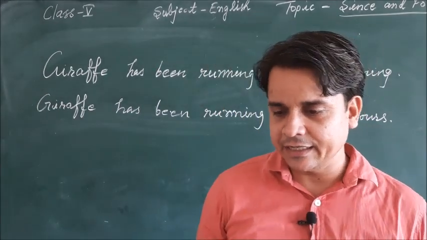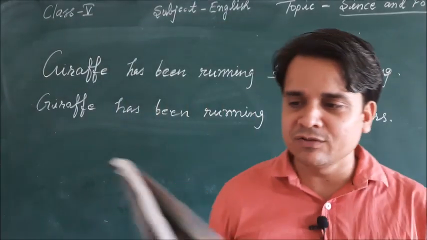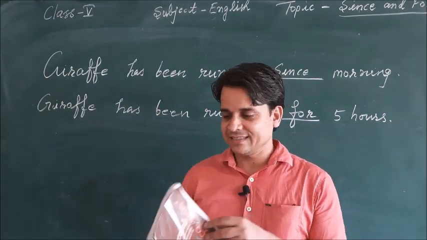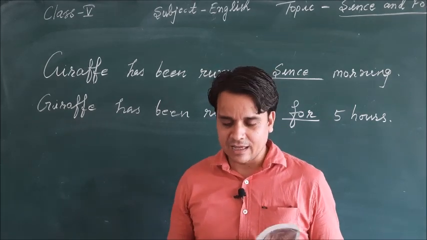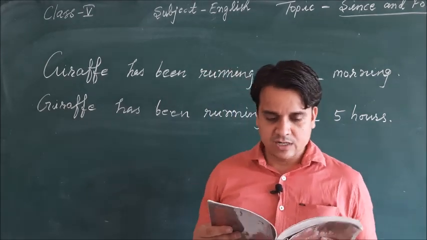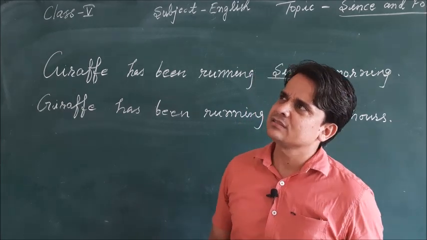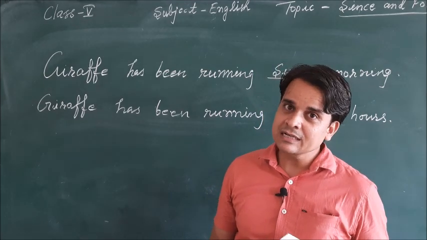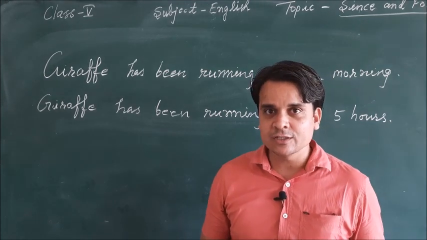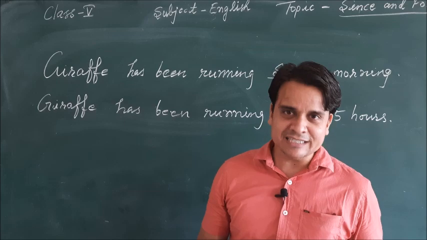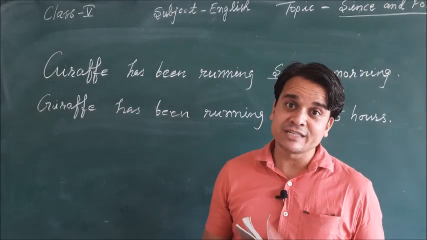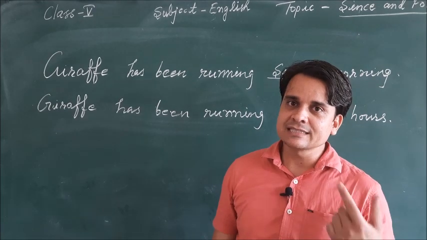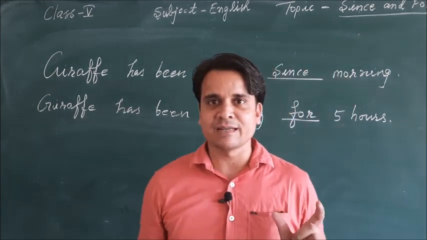I can see right now I have one book in my hand. You can see this book, and maybe I'm reading this book for the last 30 minutes, so you can say sir has been reading the book for 30 minutes, because 30 minutes is the example of duration of the time.